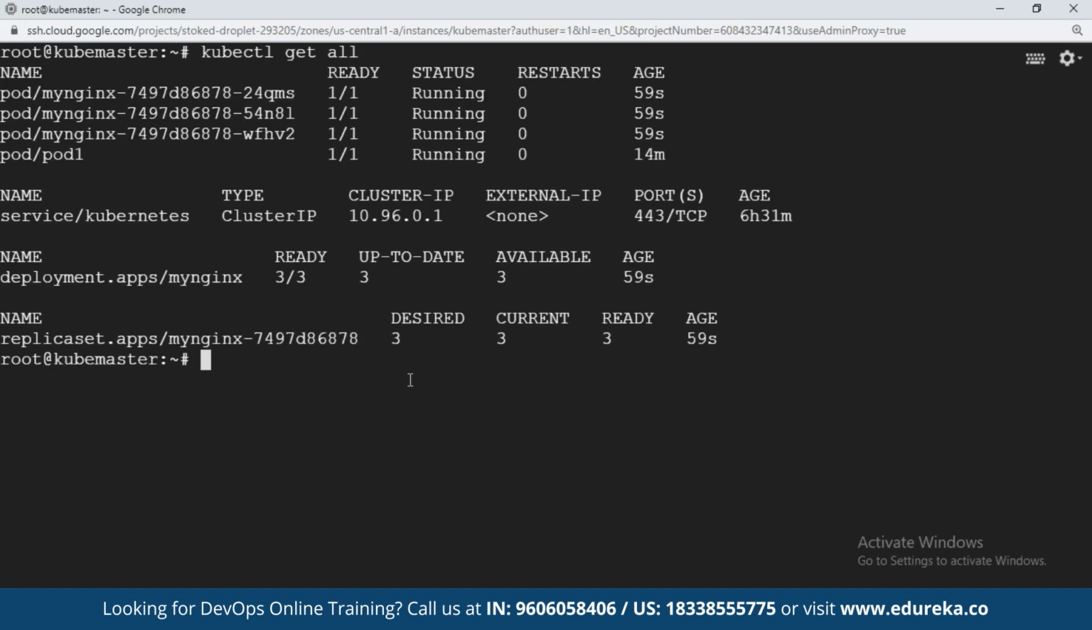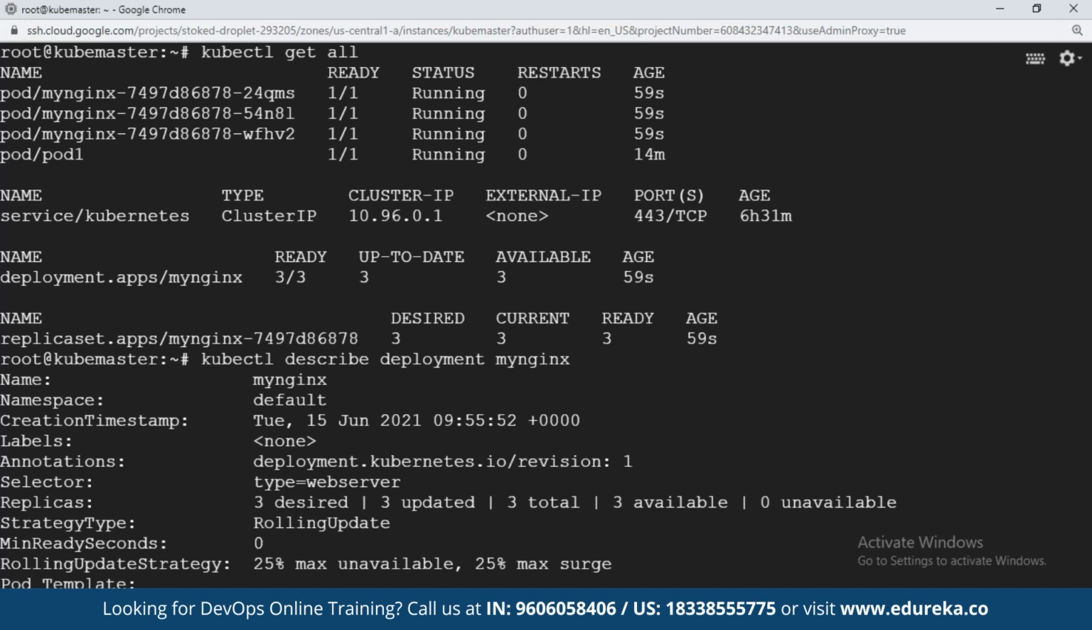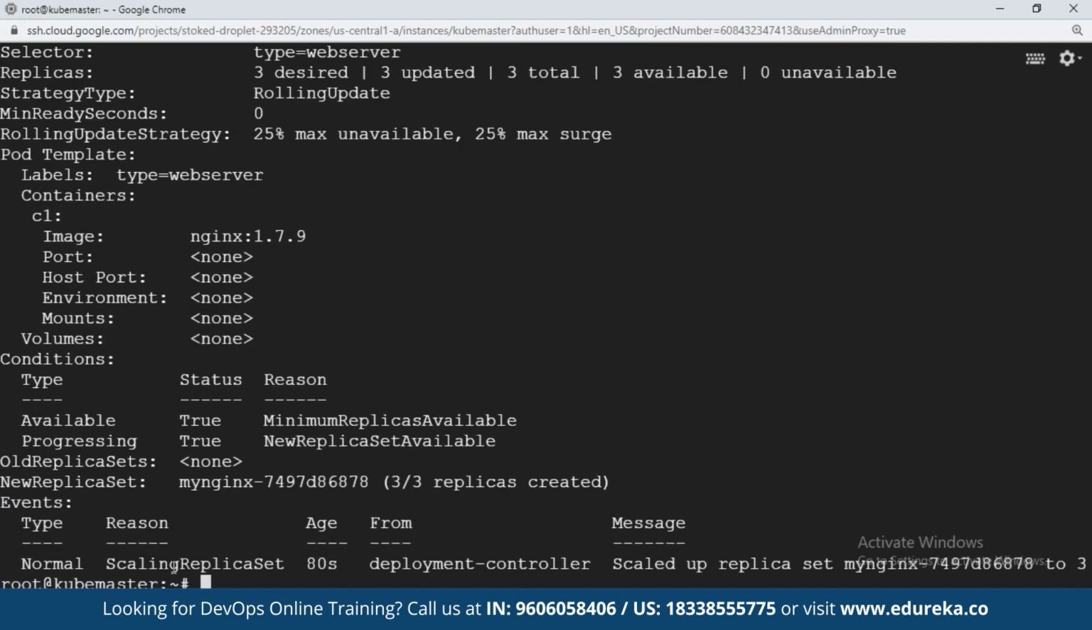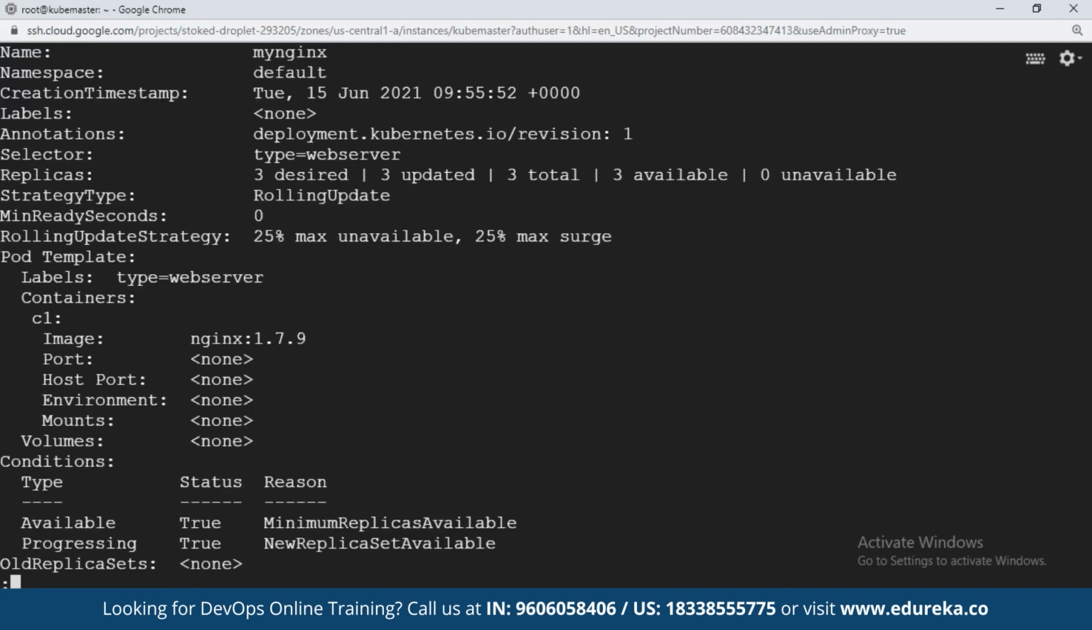Now, friends, let me do a rolling update. Basically, deployment is for what? You have deployed a version of an image. So, kubectl describe deployment. What is my deployment name? My nginx. See here, I should have given less. So if you see here, this is the image which got updated. This is the image which got updated, right?